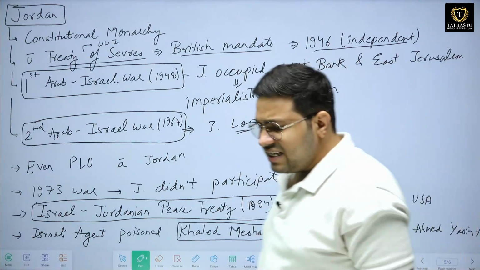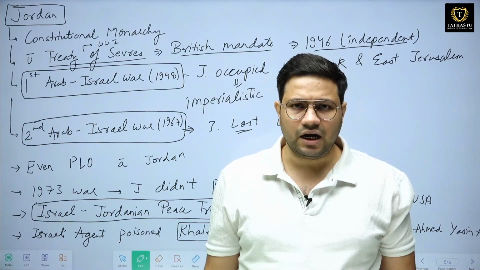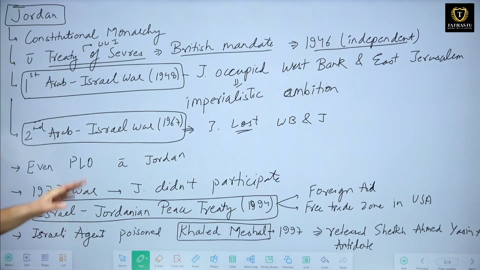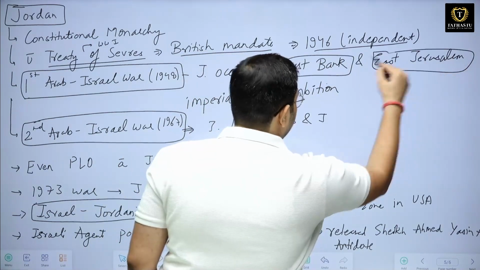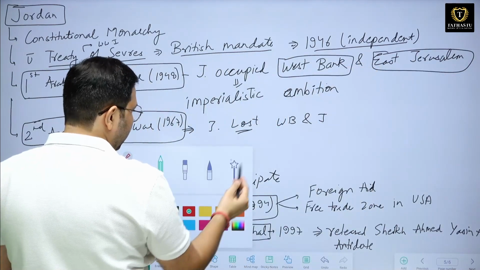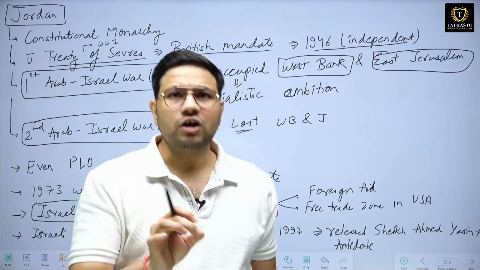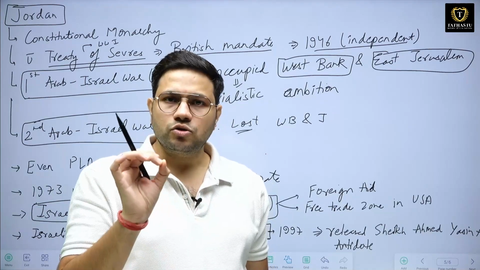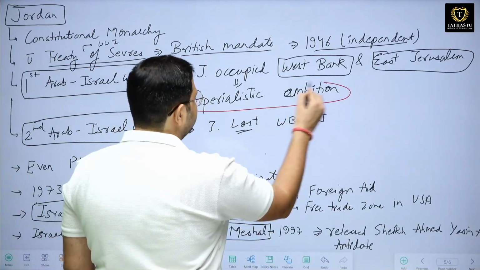Since it is an Arab state, Jordan also participated in the first and second Arab-Israel wars. In the first Arab-Israel war, they were able to occupy two important areas, the West Bank and East Jerusalem. But there is a very important point: Jordan occupied these two territories not to help Palestine. Jordan was not helping Palestine, rather Jordan had imperialistic ambition.